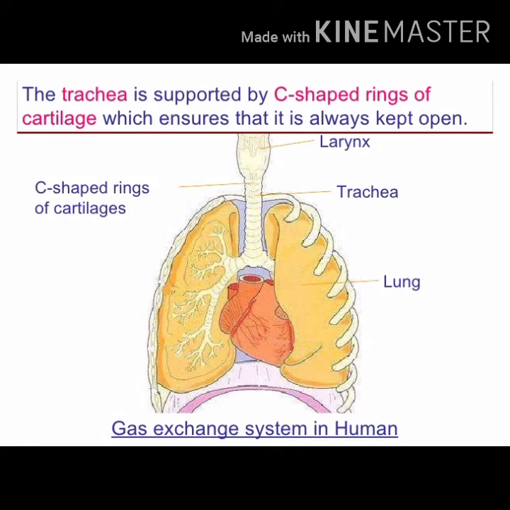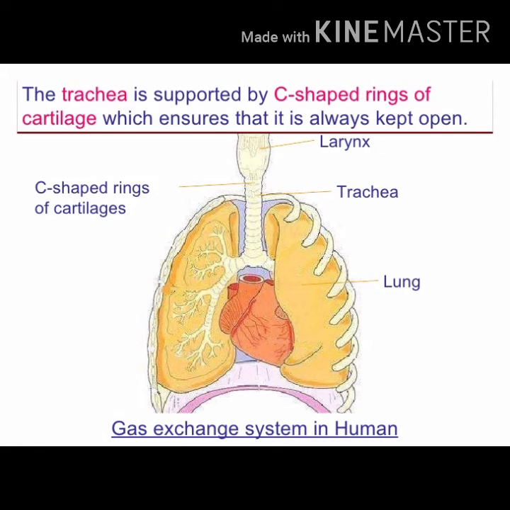In the bronchioles there are small balloon-like structures, a wide range of them, that we call alveoli. In the alveoli, the exchange of gases takes place. The process of respiration takes place in the alveoli.